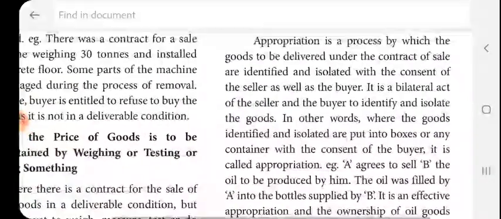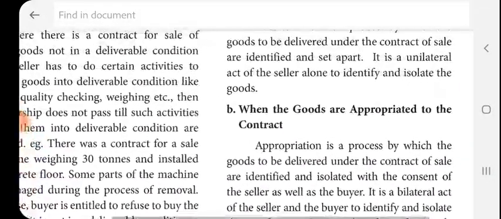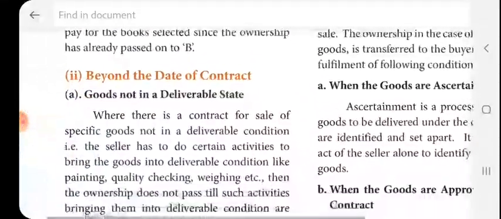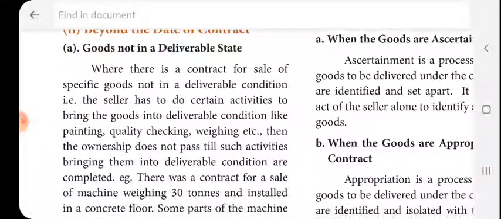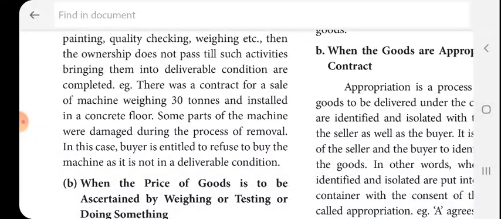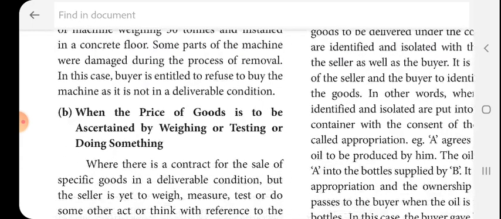The next one, beyond the date of contract. When the goods are not in a deliverable state, or when the price of goods is to be ascertained by weighing or testing, or doing something.